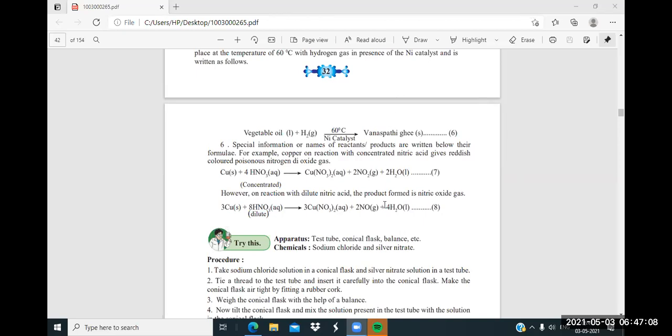Yes, it's correct. So what is a catalyst? A catalyst means this substance is not taking part in the reaction, but in the presence of this substance, the rate of reaction will be changed. It will increase or decrease. This happens due to the catalyst. So, for example, copper on reaction with concentrated nitric acid gives the reddish colored poisonous nitrogen dioxide gas. So until here, we'll stop today, and the remaining part we are going to see tomorrow.